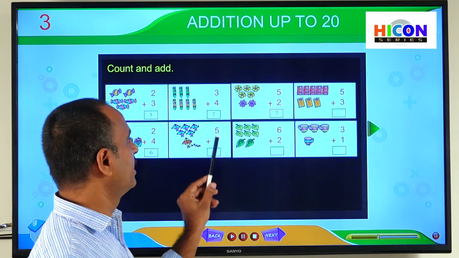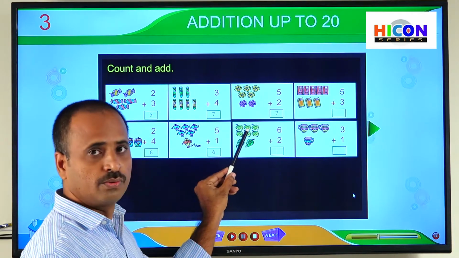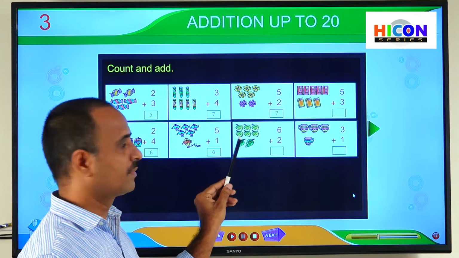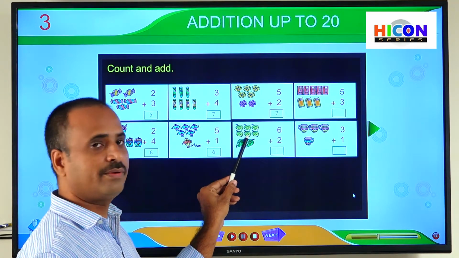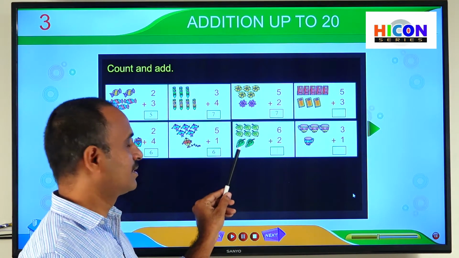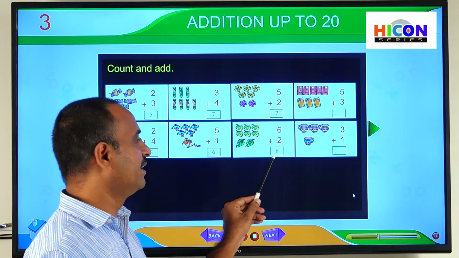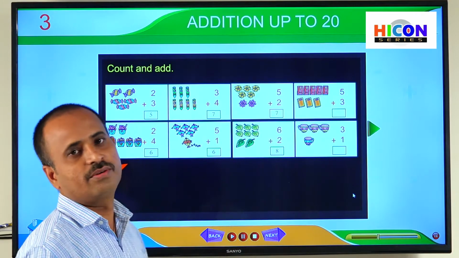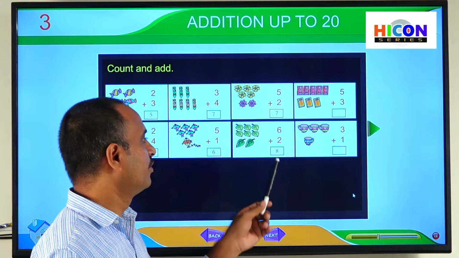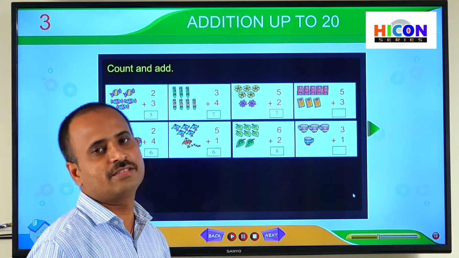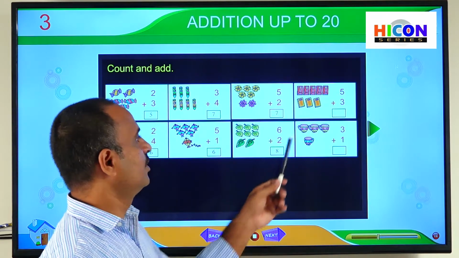So putting together means we have to count together all these leaves, then we will get the sum. So let us start counting 1, 2, 3, 4, 5, 6, 7, 8. So write 8 in this box. So here 8 is called the sum of 6 and 2. So if you add 6 and 2, we will get 8 as the sum. Next, see the 7th picture, children.